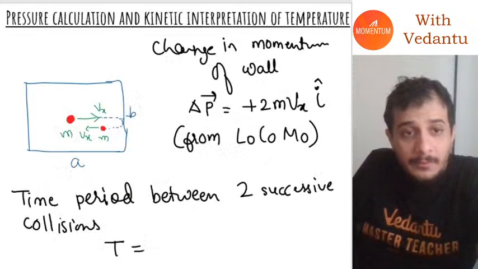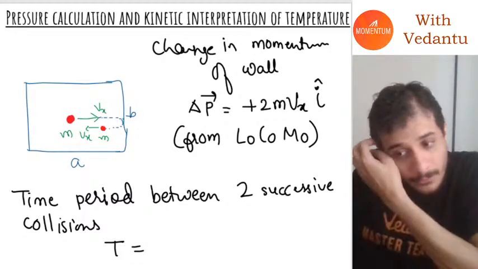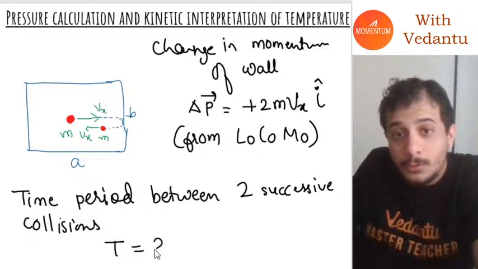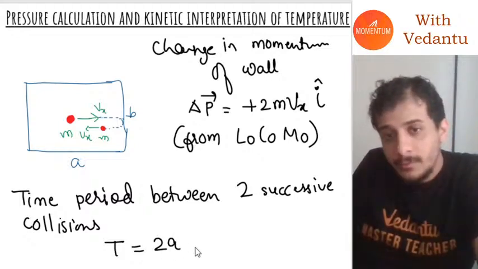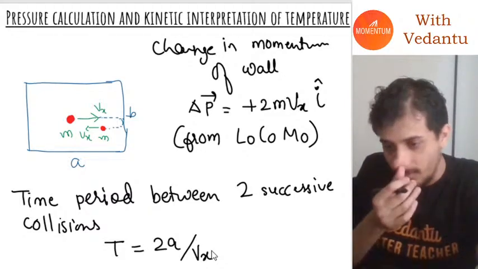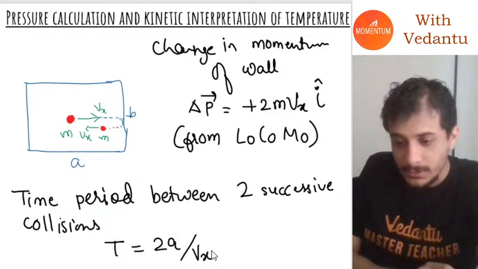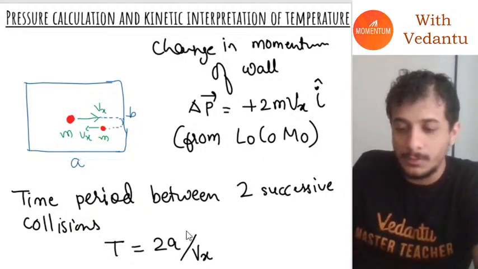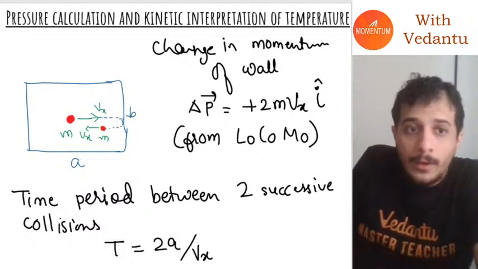So the time period between two successive collisions will be equal to 2a, the distance traveled, divided by vx. 2a divided by vx. I hope everybody understood.